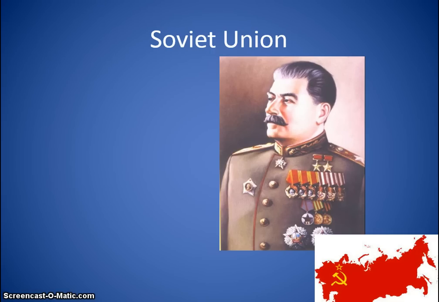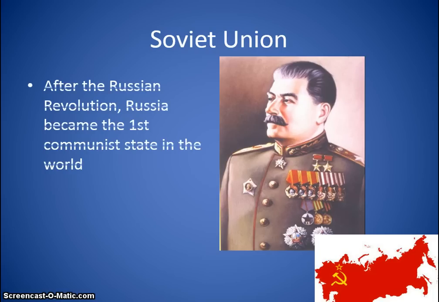The first one is going to be in the Soviet Union. Remember the Russian Revolution in 1917 that happened right after World War I, and that's when communism took over. So Russia becomes the first communist state in the world. Remember, communist Russia is known as the Soviet Union. So if I say Russia, that's democratic Russia. If I say Soviet Union, that's communist Russia.